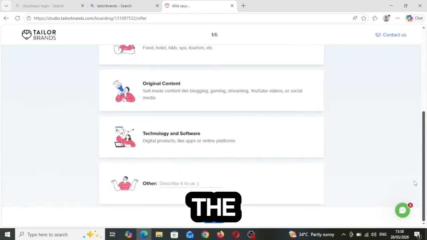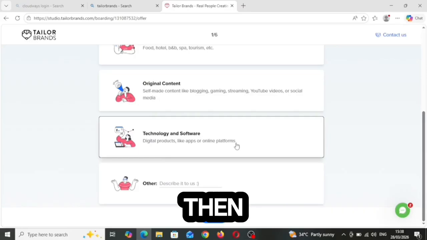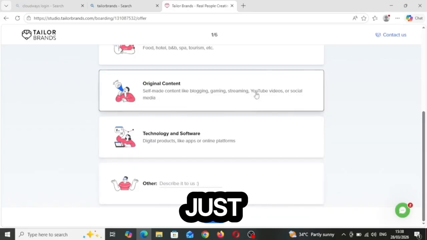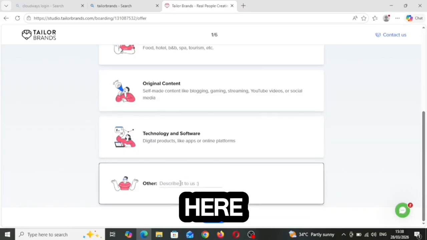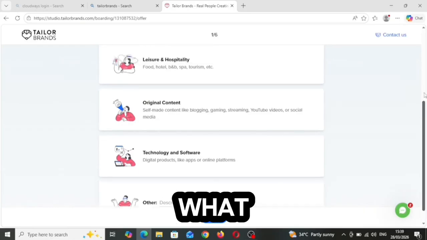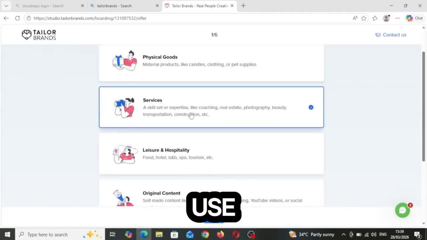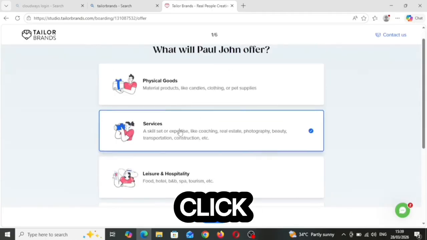We also have technology and software. If none of these applies, you can just enter it here and tell them exactly what you offer. I'm going to use this as an example, click on that, and then click on next.